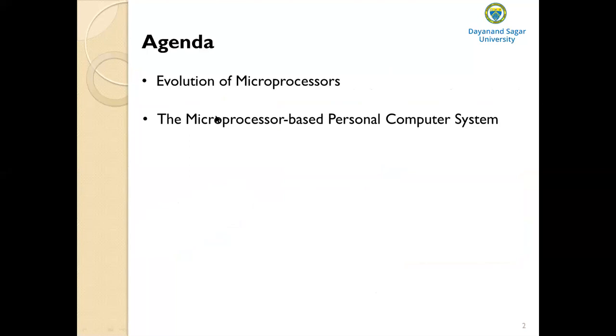So today, let us know the history of the microprocessor. Here we'll also discuss the function of the microprocessor in a microprocessor-based system. And then we'll discuss the contents of the memory system in personal computers. Before that, let me ask you the basic definition of a microprocessor. So anybody, what do you mean by microprocessor? Anybody can answer?